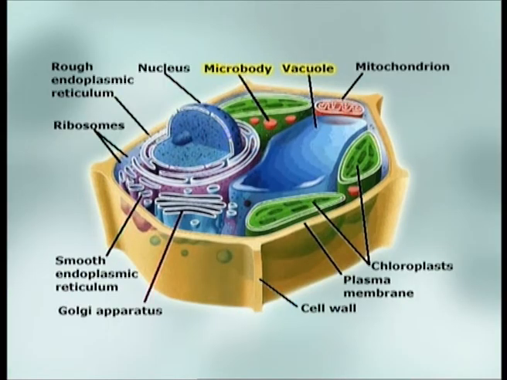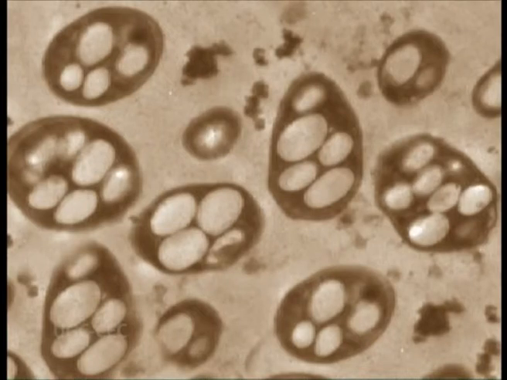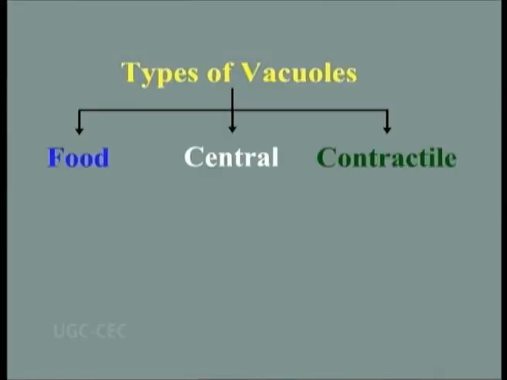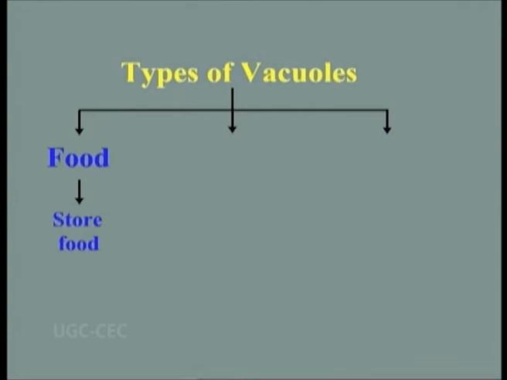Vacuoles and microbodies. The vacuoles and vesicles can play the role of warehouses, water towers or garbage dumps of the cell. Vacuoles are membranous sacs which transport and store water and other materials. They can hold many substances, from organic molecules to simple excess water. There are three types of vacuoles, namely food vacuole, central vacuole and contractile vacuole. Food vacuoles store food taken in by the cells and later work in conjunction with the lysosomes.